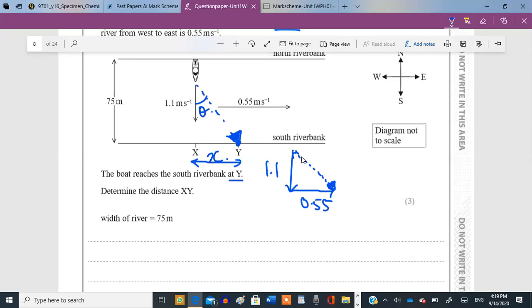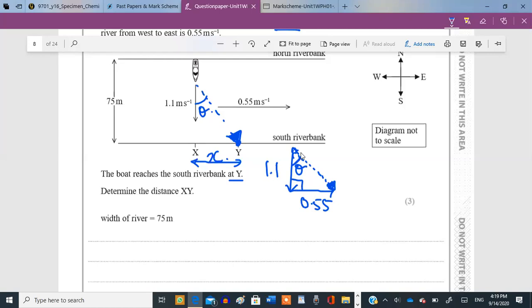We can use the SOHCAHTOA rule to get the angle first. And once we have the angle and we have this width, then we can find this side as well. Or can we use the Pythagoras theorem over here? No, we cannot. Just find the opposite side, right?